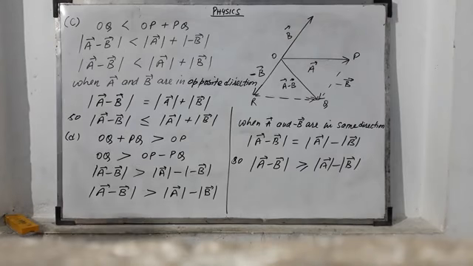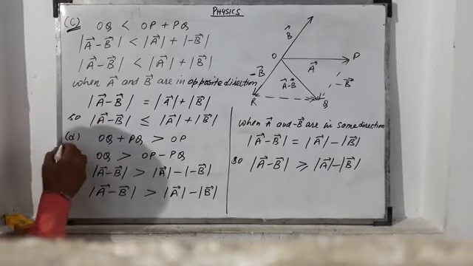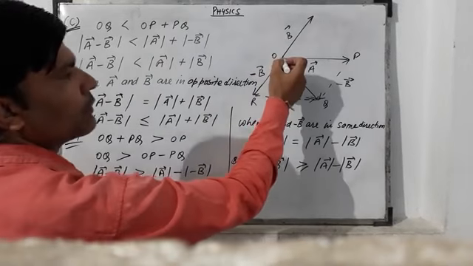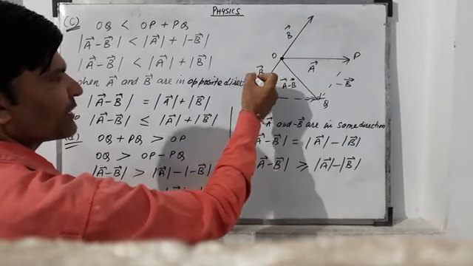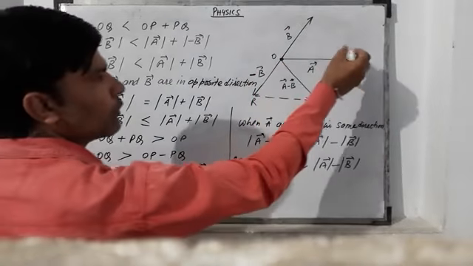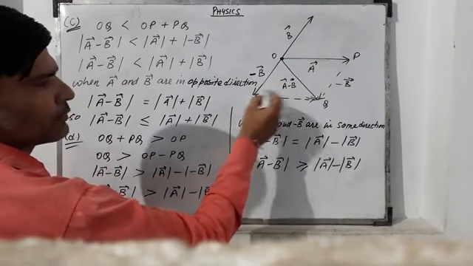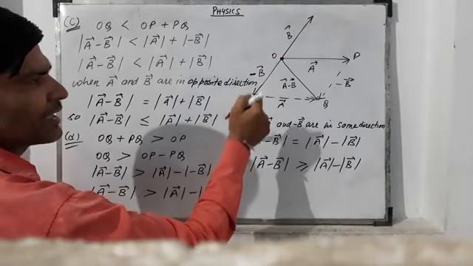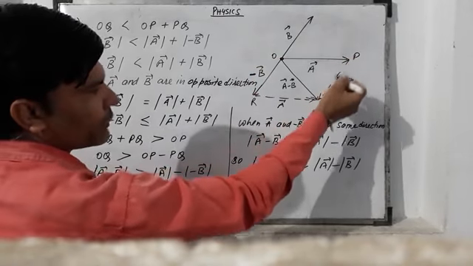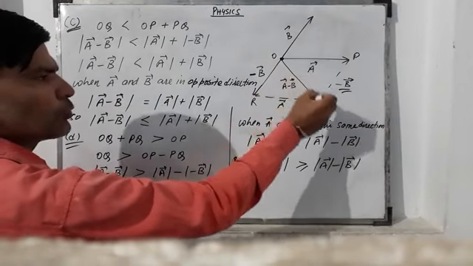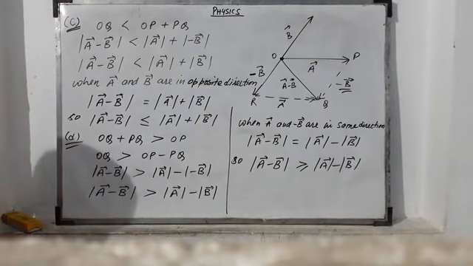Now for the c and d parts, we have this diagram. In this diagram, we have the negative vector of b. So OP is a, RQ is also a, OR is minus b, PQ is also minus b, and the resultant OQ is a minus b.